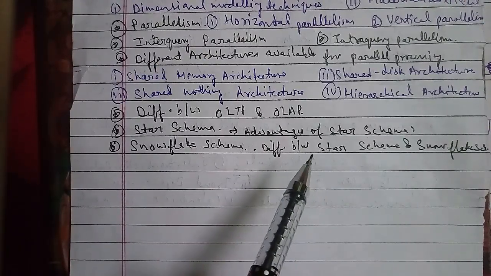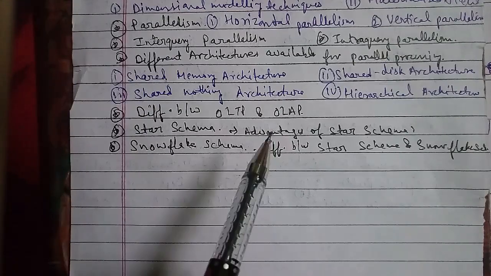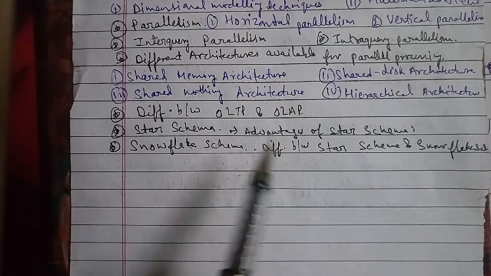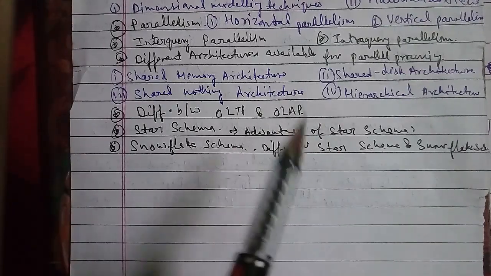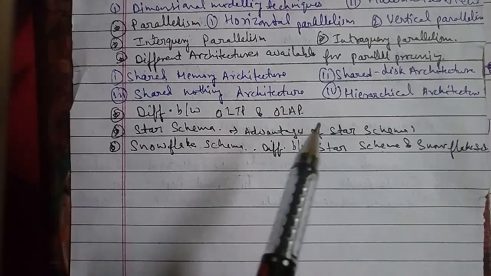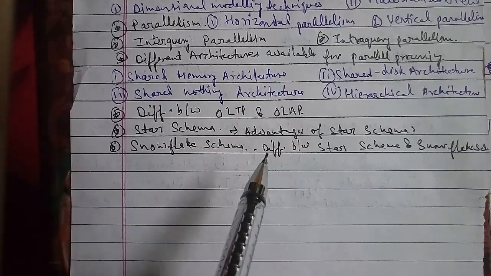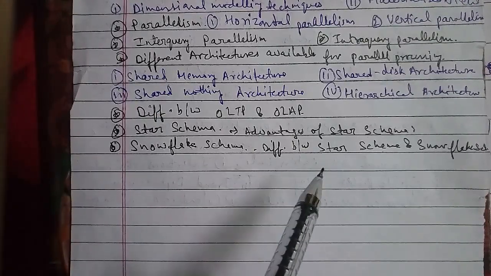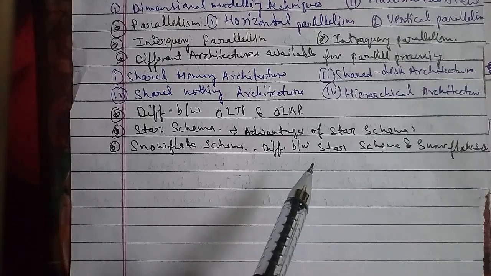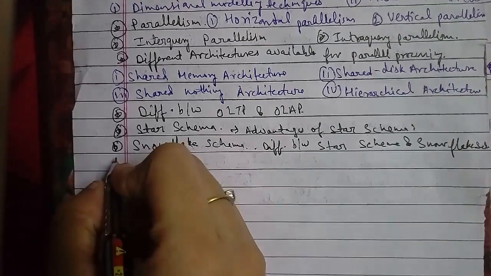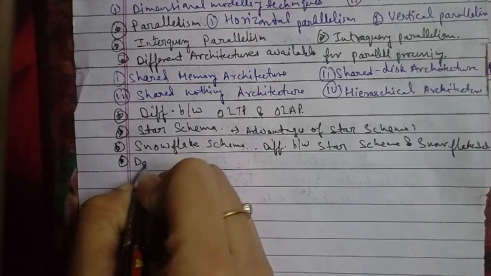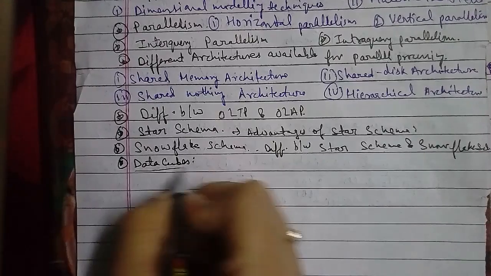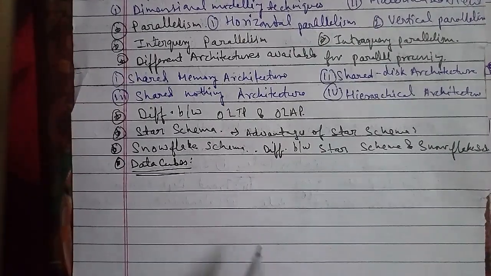Now we'll discuss how to describe data cubes. The data cube approach has a few alternative names or variants, such as multidimensional databases, materialized views, and OLAP. The general idea of the approach is to materialize certain expensive computations that are frequently queried, and a data cube allows data to be modeled and viewed in multiple dimensions as well.